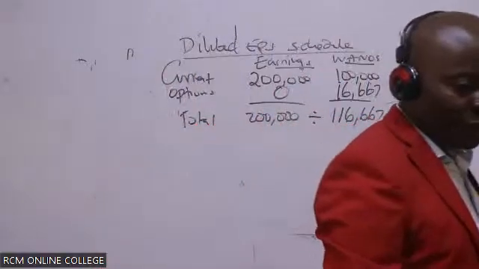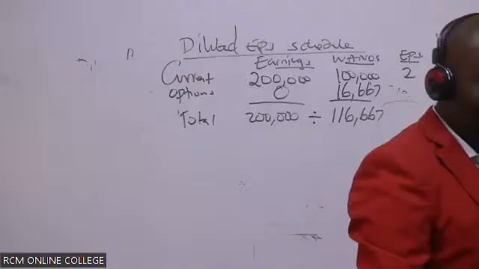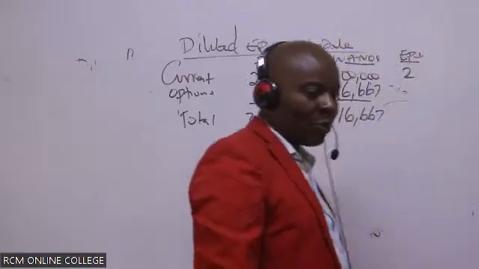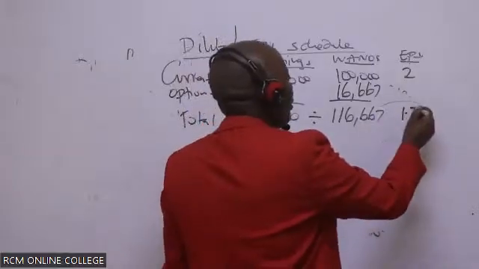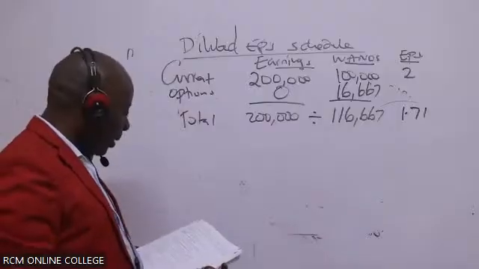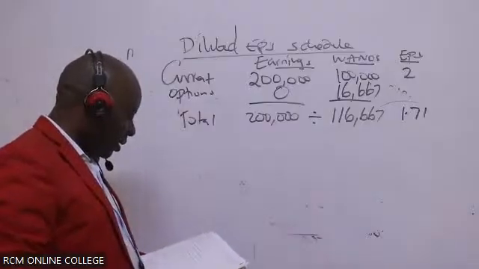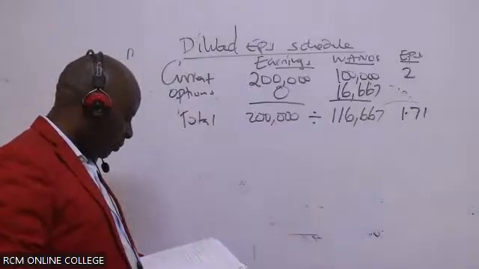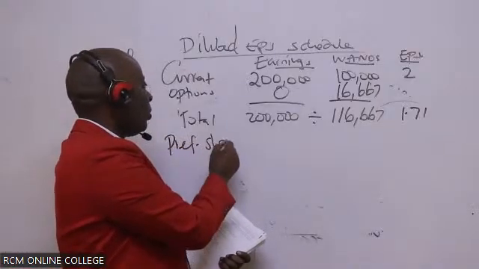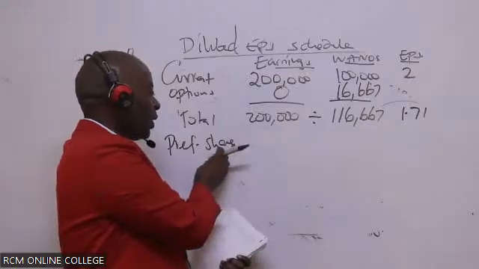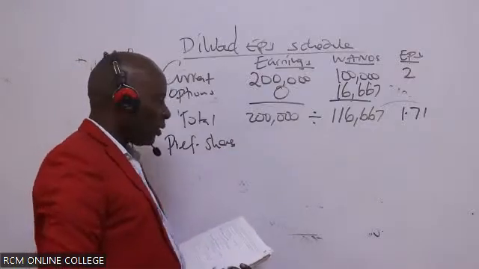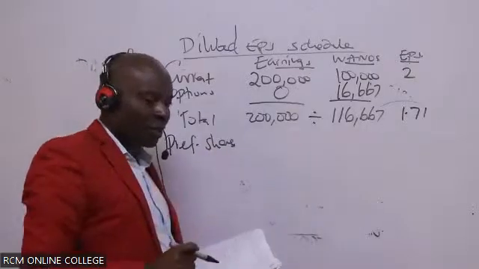So divide, it will give us what figure? So it's dilutive, of course, 1.71. Thank you so much. From there, you've told me that the other dilutive thing that you're supposed to be talking about is the preference shares. So for preference shares, are you able to give me, in this case, the earnings associated with this, the increase in earnings? Somebody give me the figure, the increase in earnings for preference shares.